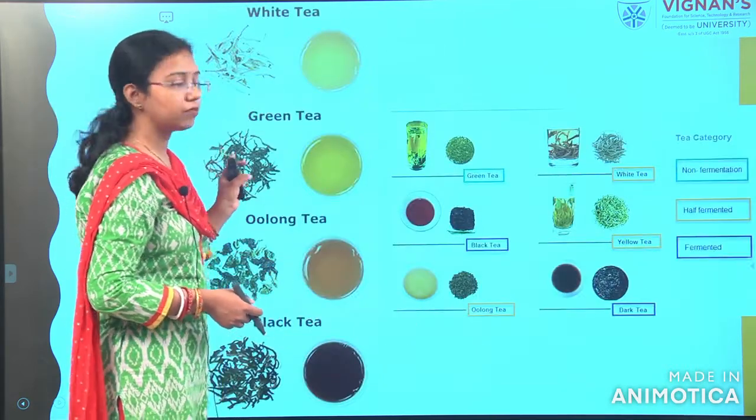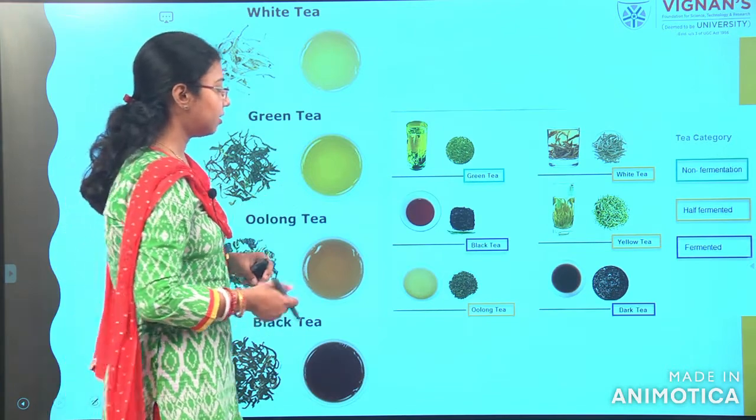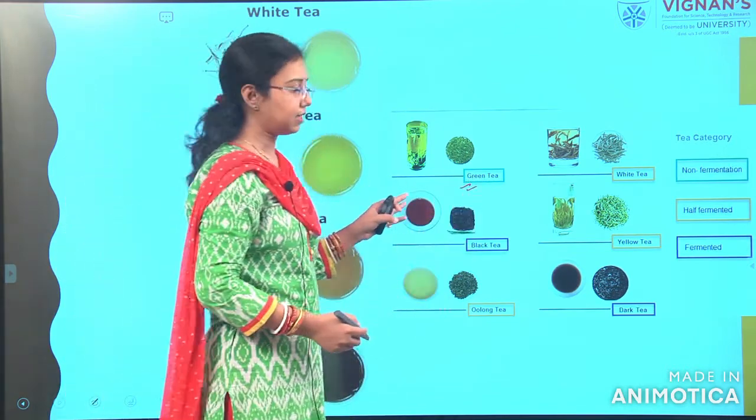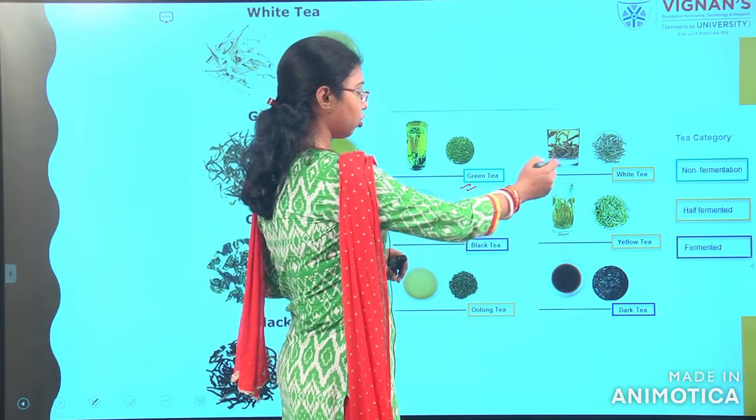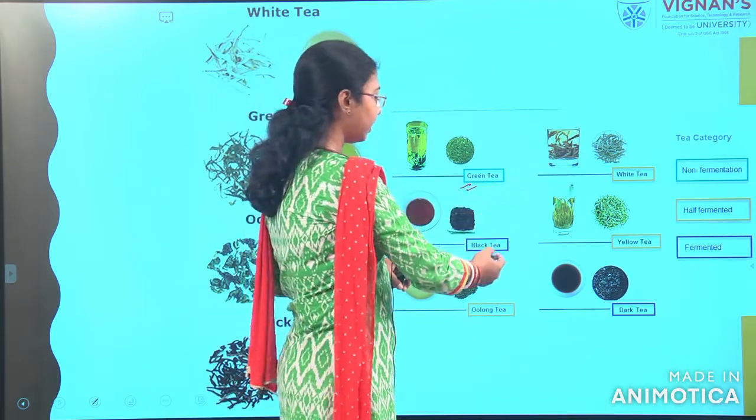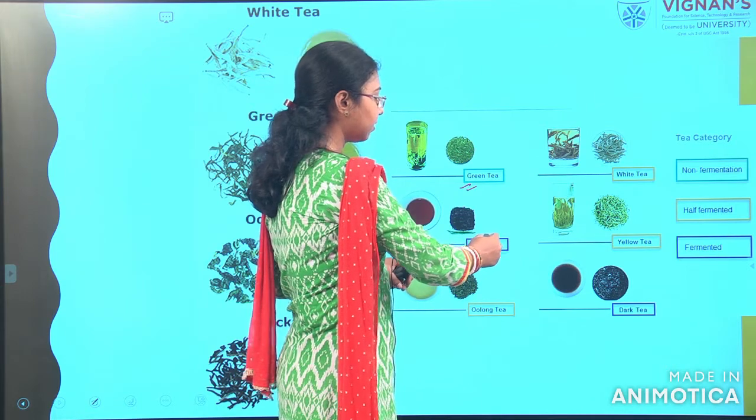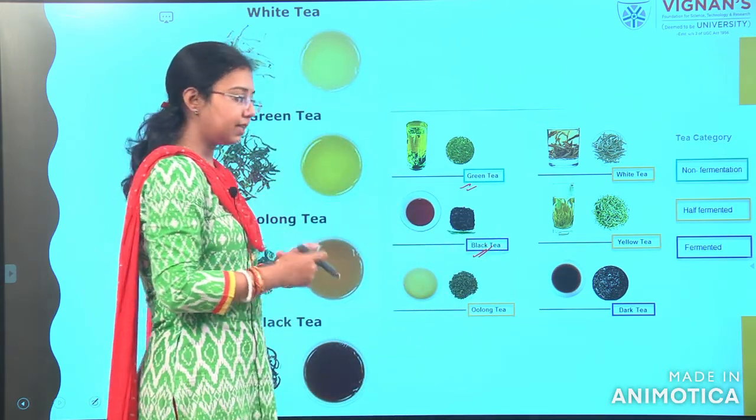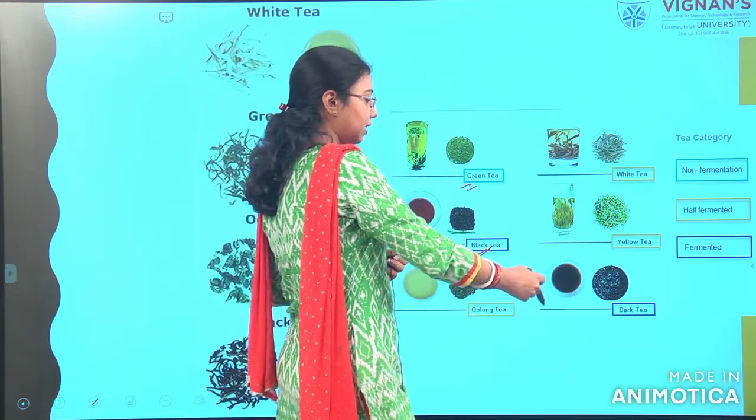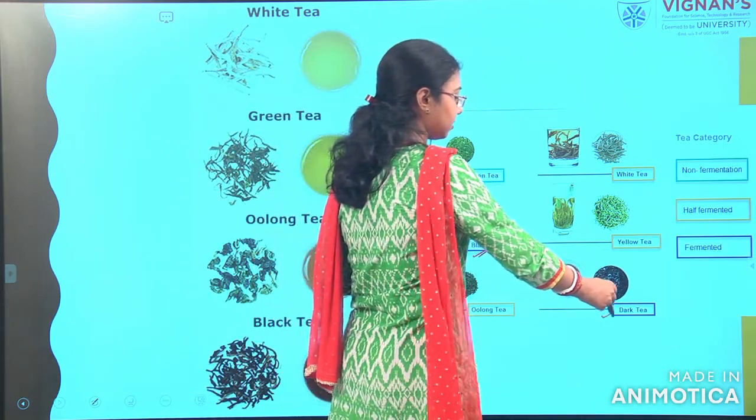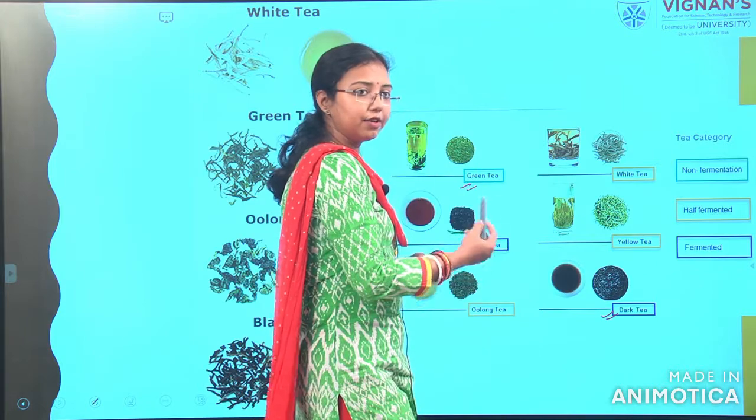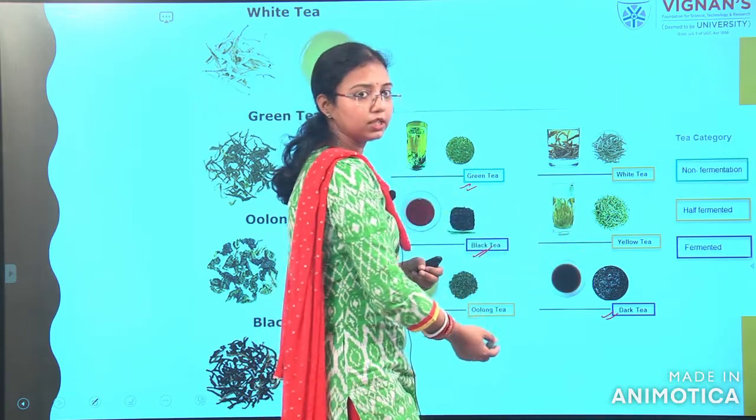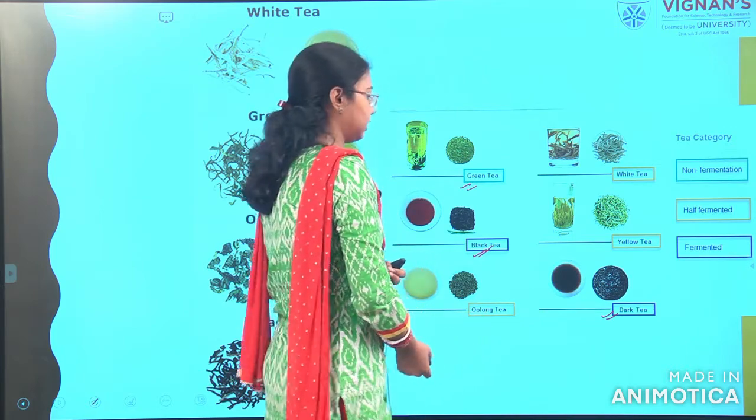So here we can see in the figure, this green color indicates non-fermented. Green tea is the only non-fermented tea, whereas this purple color is full fermentation. So black tea is the fermented tea. The remaining teas, and dark tea is also another variety, black tea or dark tea. The remaining varieties, white tea, yellow tea and oolong tea, are semi-fermented teas.